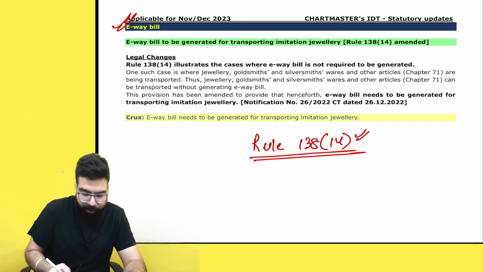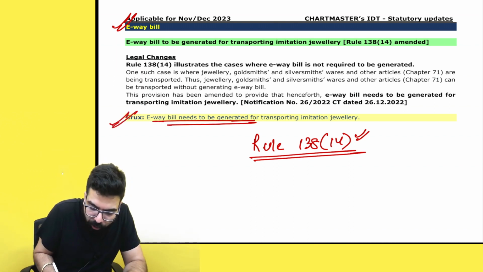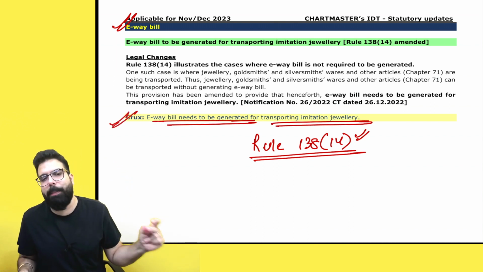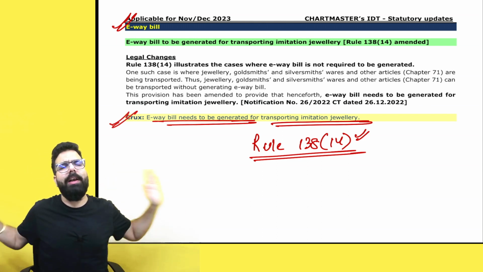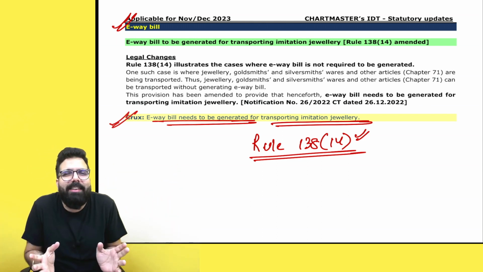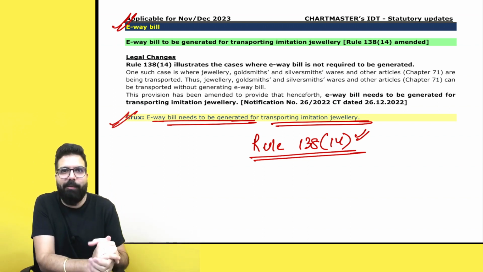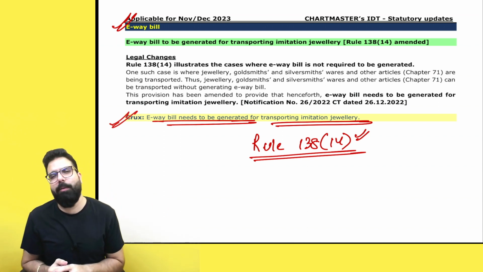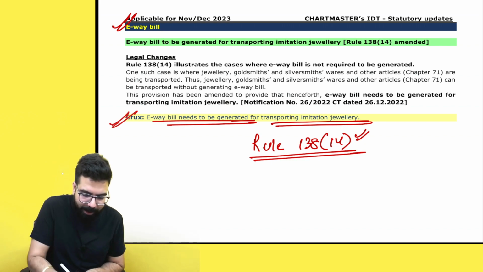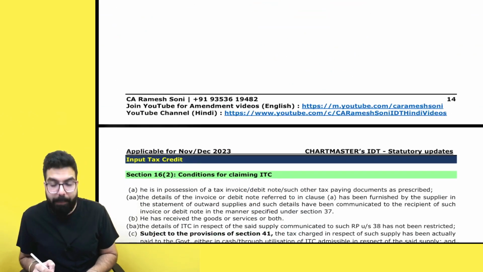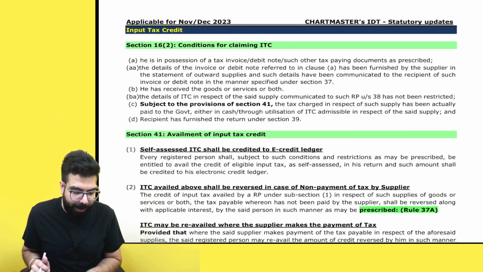They have told simply over here, an e-way bill now needs to be generated for imitation jewelry. Please be very careful in the exam. For jewelry an e-way bill is not required, but for imitation jewelry, that duplicate jewelry, not gold plated kind of jewelries, an e-way bill will be required. Done, sir. Point is clear. Simple. Imitation jewelries, an e-way bill will be required.